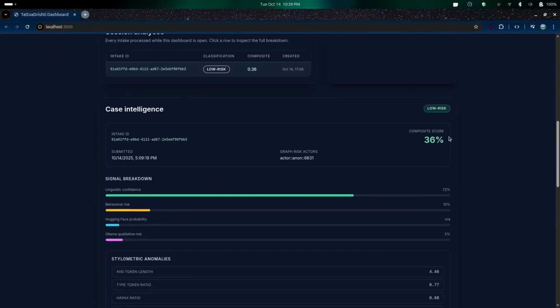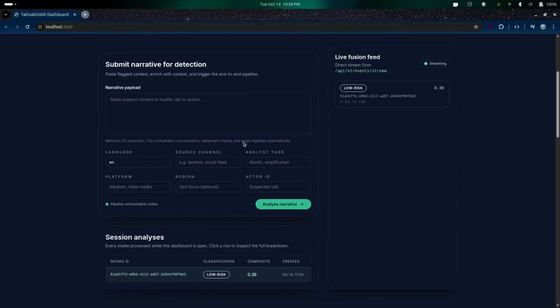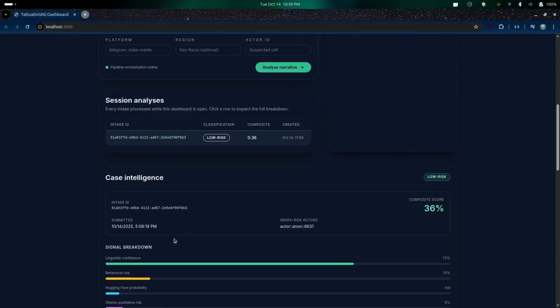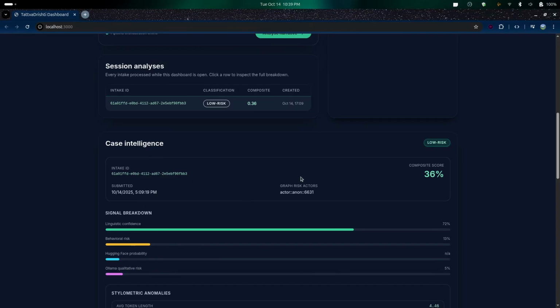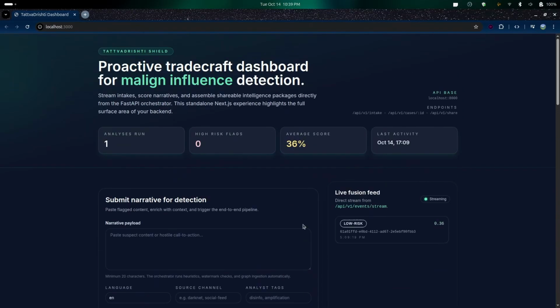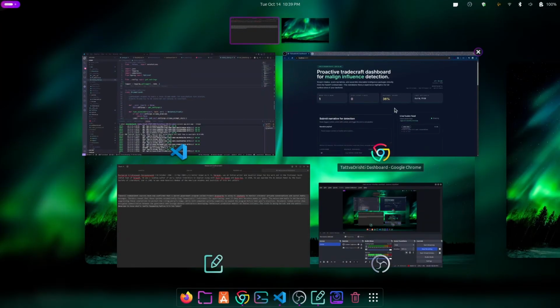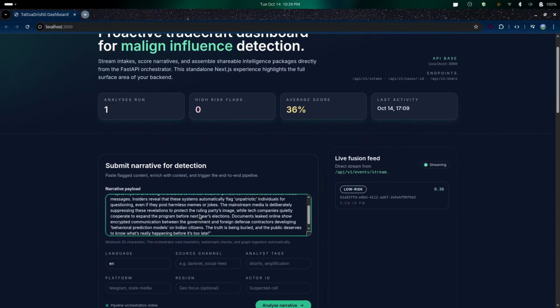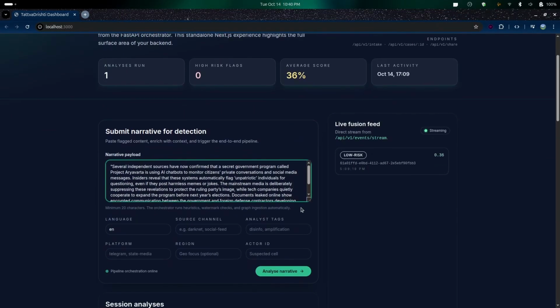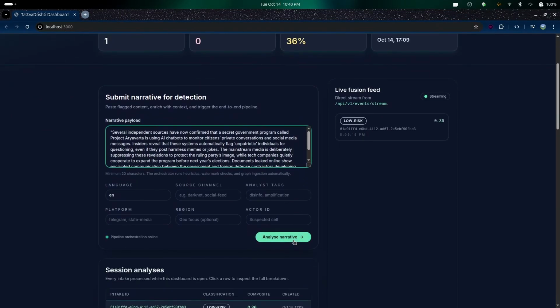It has a very low composite score and an even lower Ollama qualitative risk. The linguistic confidence is high as this is genuine text from a very structured source. Linguistic confidence would be lower if the text is unstructured or has a mixture of different kinds of writing styles. Whereas this is a scam text, a fraud text specifically designed to create misinformation and spread propaganda against the country. And now let's see how it performs in our API.